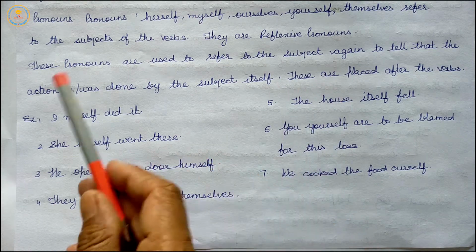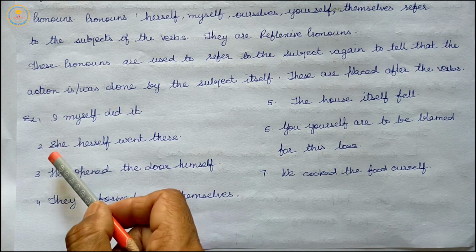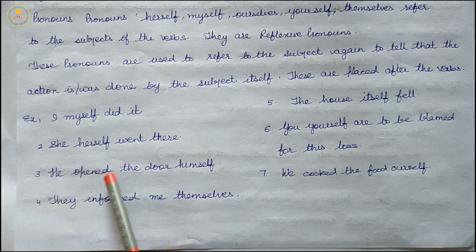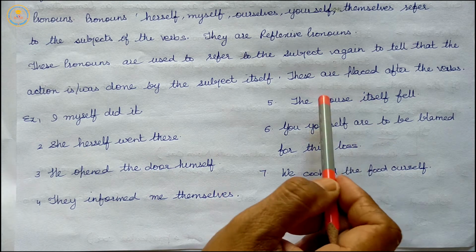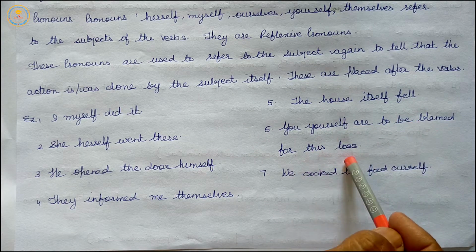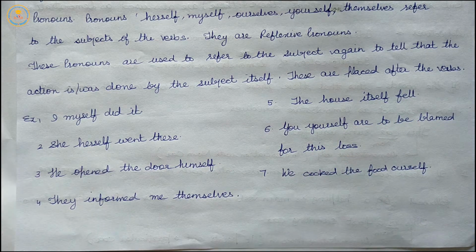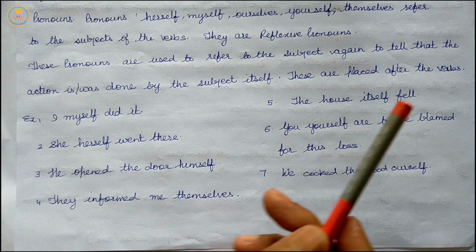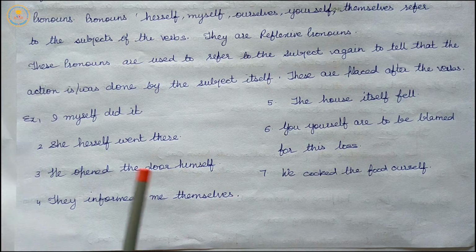Yes, example, I myself did it. She herself went there. He opened the door himself. They informed me themselves. The house itself fell. You yourself are to be blamed for this loss. We cooked the food ourselves. So, these are placed sometimes after or before the verb.